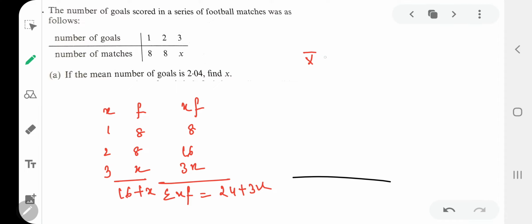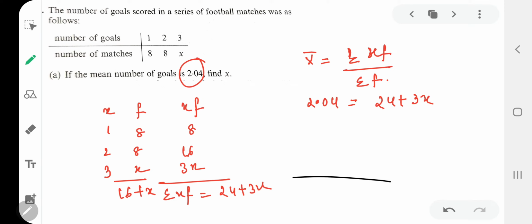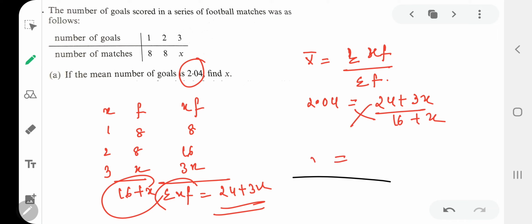And in this case, mean is summation of fx upon summation of f. Mean is given to you as 2.04. So you put in the values: summation of fx is 24 plus 3x and summation of f is 16 plus x. Once you cross multiply, you will get the value of x. Clear?